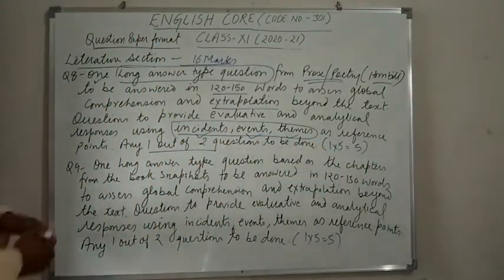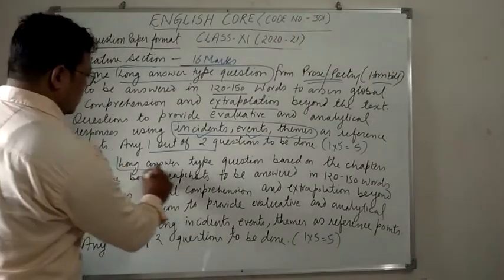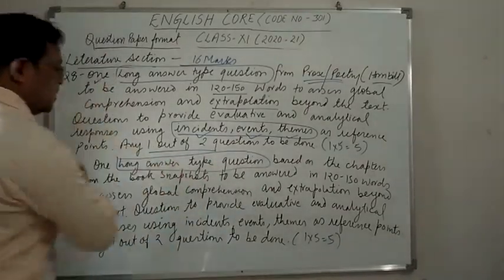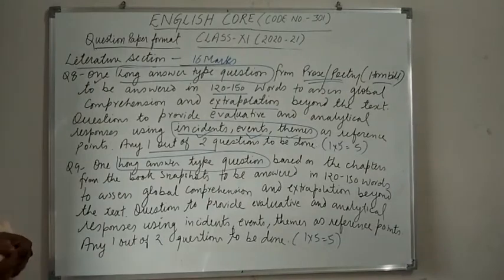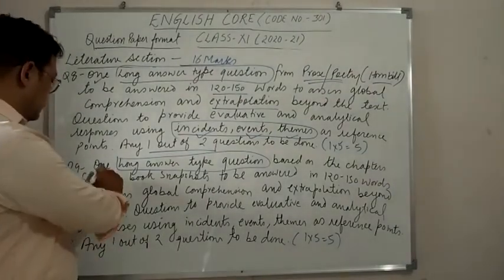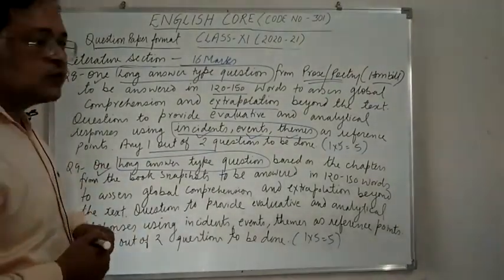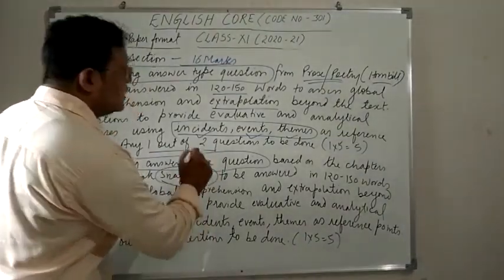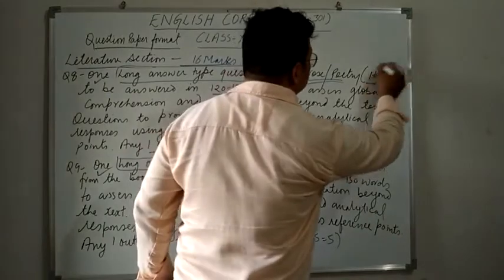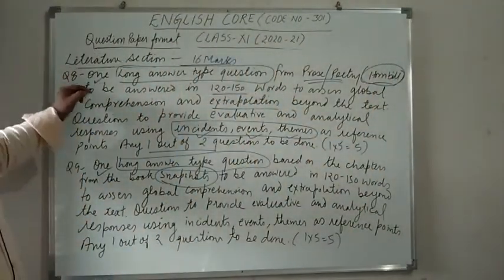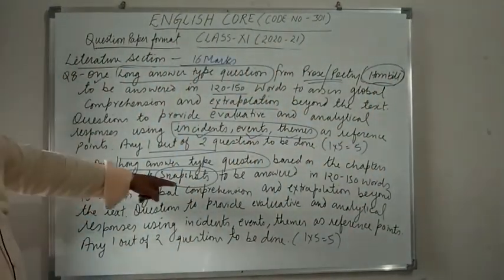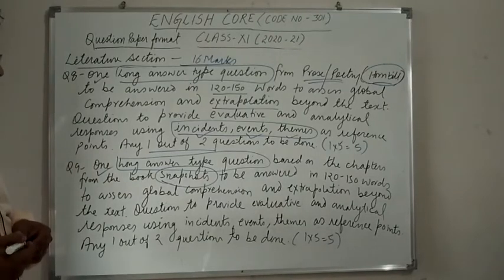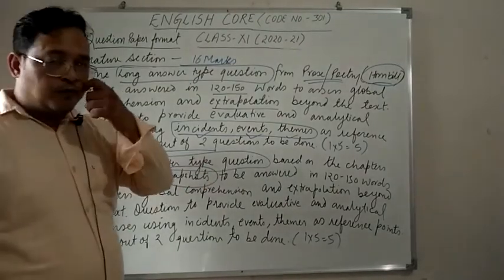Question number 9, again it is a long answer type question, that is LATQ. So one question you have to attempt based on the chapter, that is from Snapshots. So question number 8 was from Hornbill, but question number 9 will be from Snapshots, and it has to be answered in 120 to 150 words.